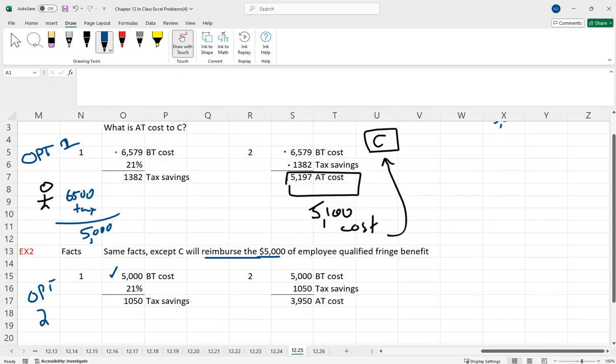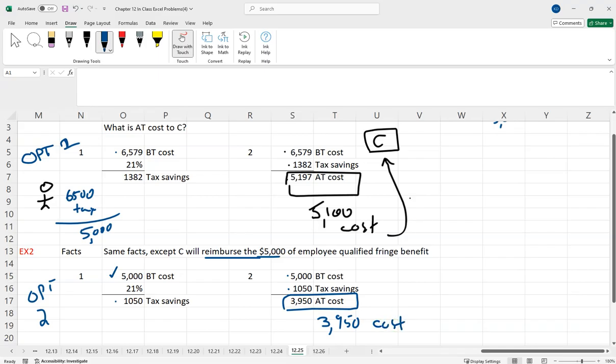We don't have to gross this up. We'll just give you the $5,000. You don't have to claim income on it. And we'll still get the deduction from the corporation. We'll get some tax savings. So we gave you $5,000 and we still get the tax savings on it. The total cost for the corporation is $3,950.